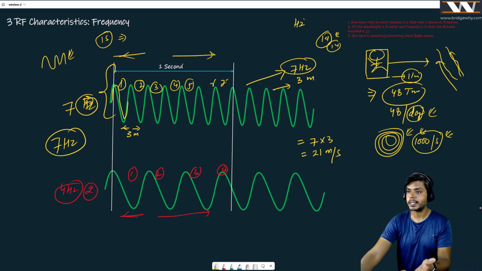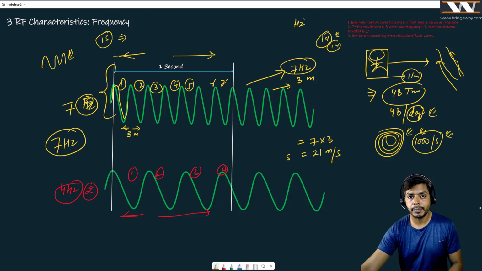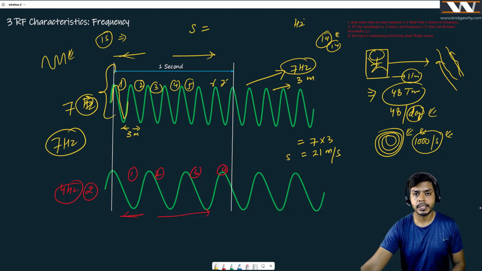And what is this meter per second, guys? This meter per second is nothing but the speed. This means if you want to calculate the speed of this wave, you just need to multiply its frequency, which is denoted by this letter f, with lambda. Lambda is your wavelength.